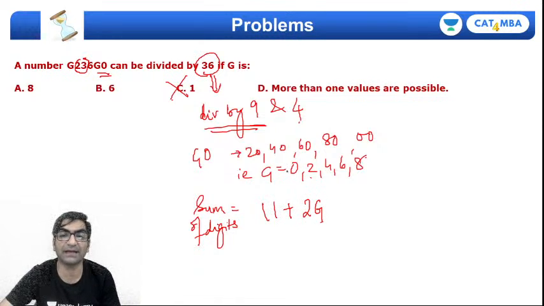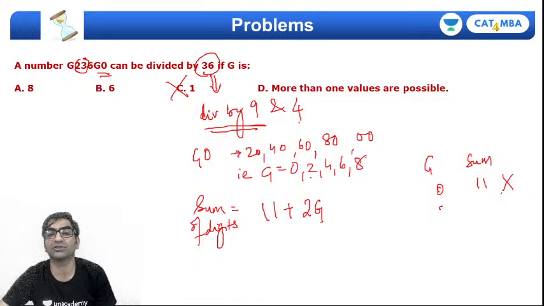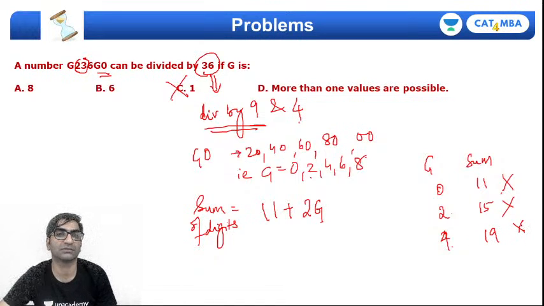तो अब यहाँ पे ये चेक कर लेते हैं, अगर G 0 होगा, राइट, if G is 0, then the sum of digits will be 11. That's not a multiple of 9. If G is 2, then you get 11 + 4, 15. It's not possible. If G is 4, you'll get 4 2s are 8, 11 + 8 is 19. That's also not possible, right?